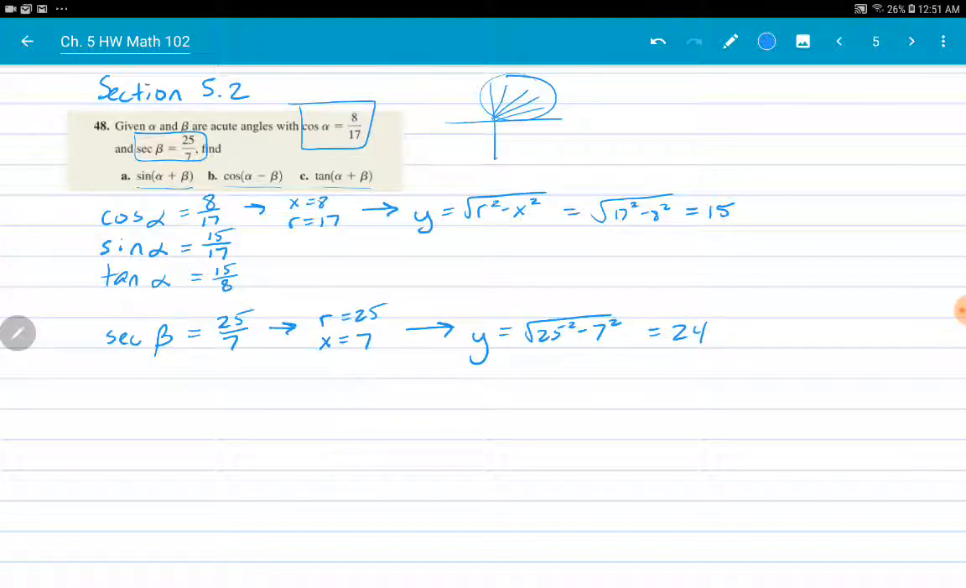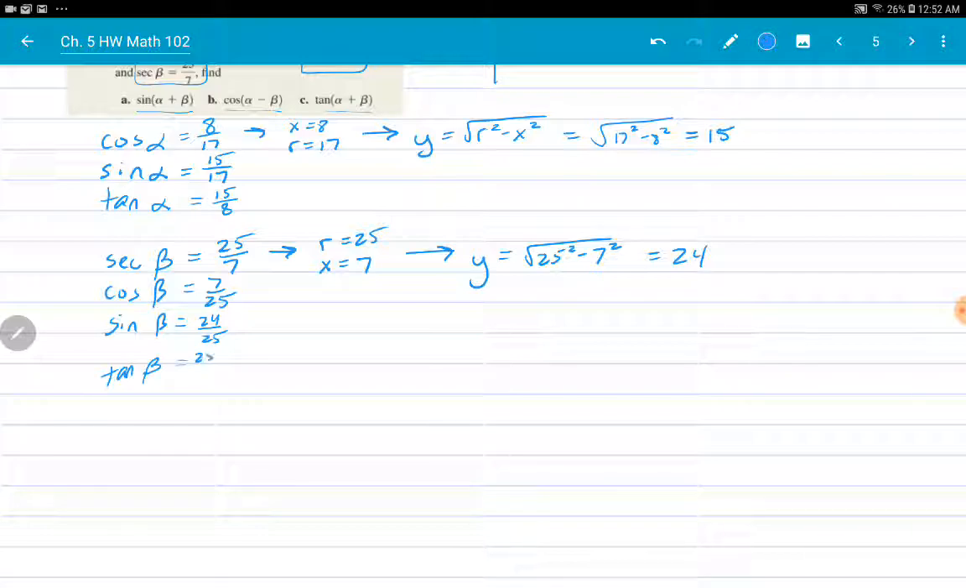Again, it's acute, so its y is positive. The cosine of beta is actually just the reciprocal of the secant. Sine of beta will be the y that we just found over r, so that's 24 over 25. And tangent of beta is y over x, so that's 24 over 7.